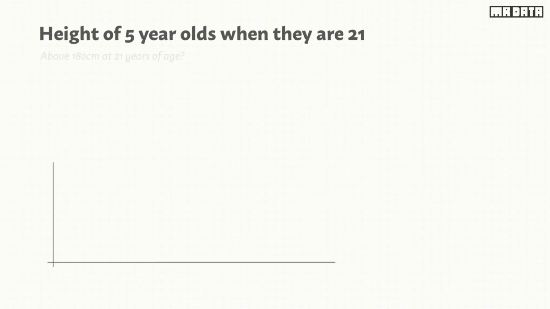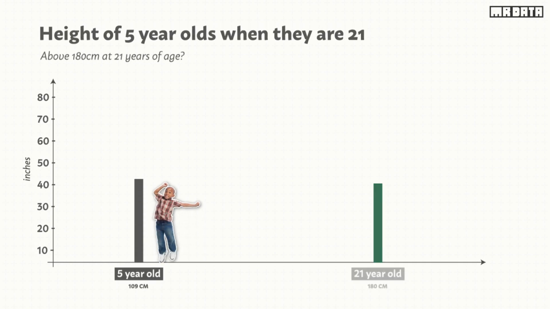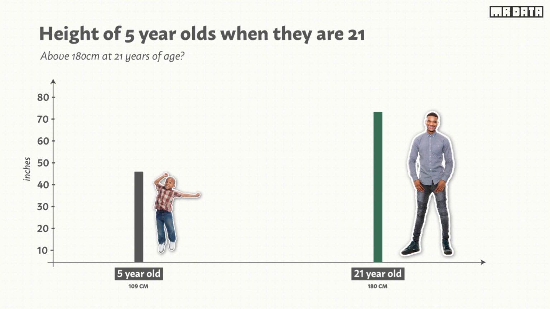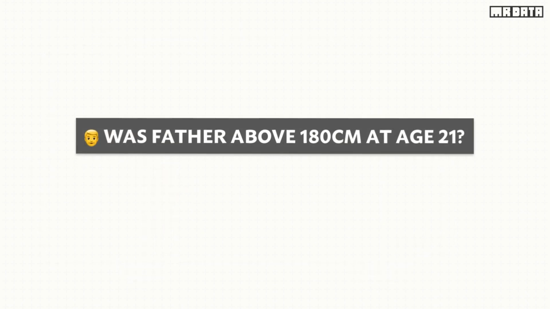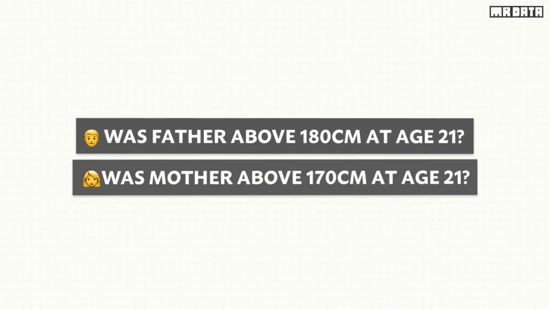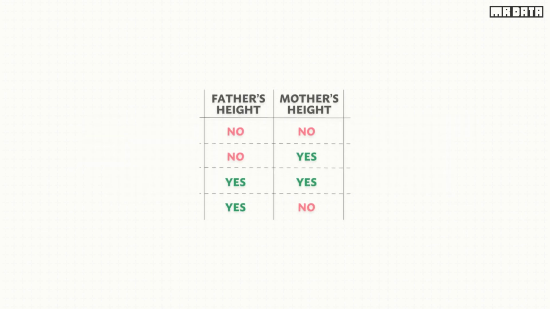Imagine we want to design a model that tells us if a 5-year-old child is going to be above 180 centimeters when they are 21. In this model, there are only two binary variables that determine the height of the child in the future. If the father is above 180 centimeters, or if the mother is above 180 centimeters. This means there are 4 unique combinations of the variables in this example.